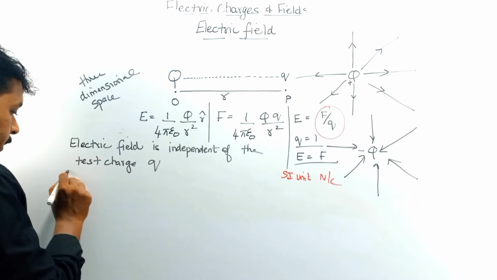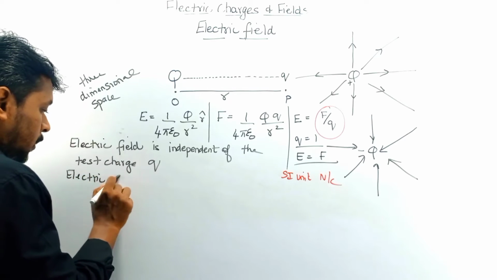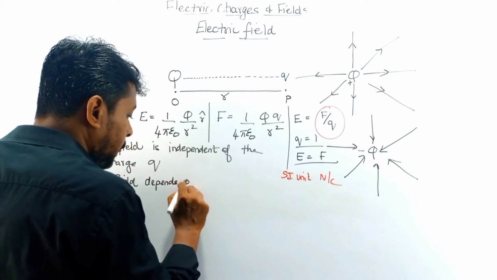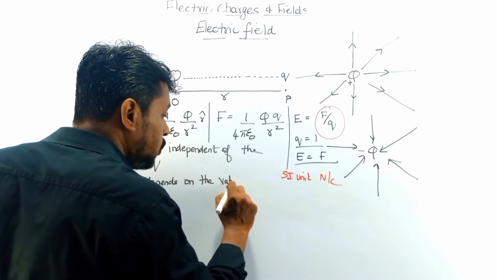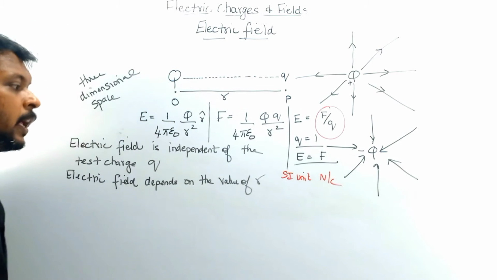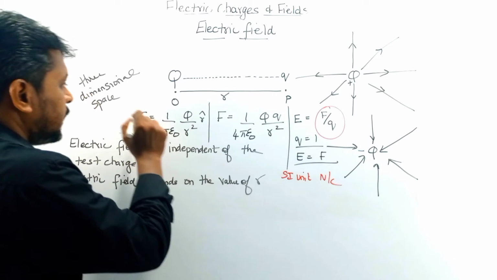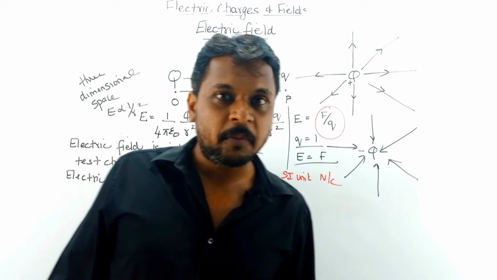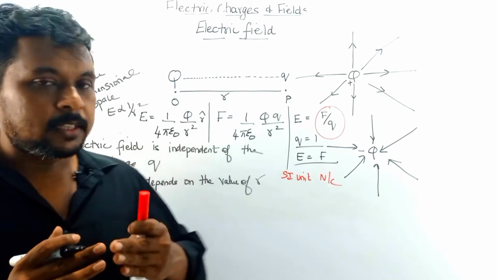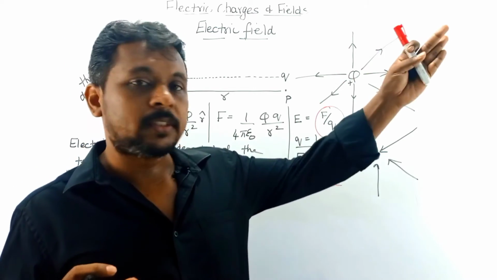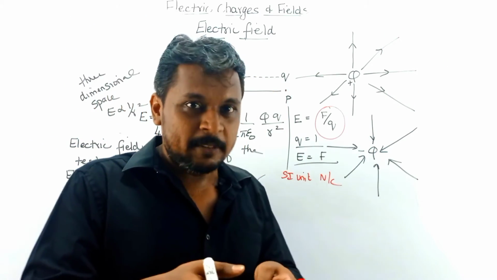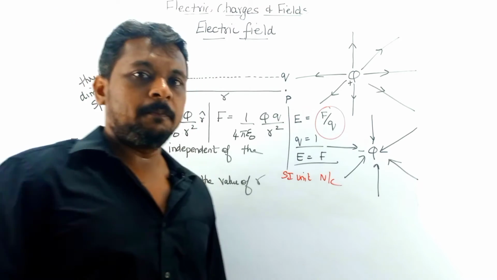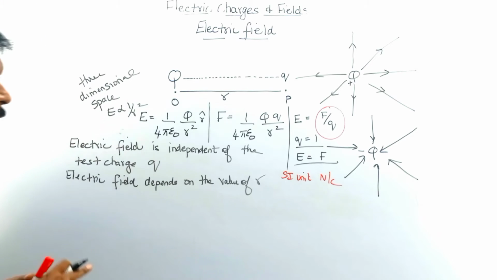And one more point about this electric field. Electric field depends on the value of r. But here it is inversely proportional. E is inversely proportional to r squared. It means that as the distance increases, as we go some distance away, the value of the electric field reduces. So the value of the electric field reduces when you move away from the charge. This is the point mentioned here about the electric field.